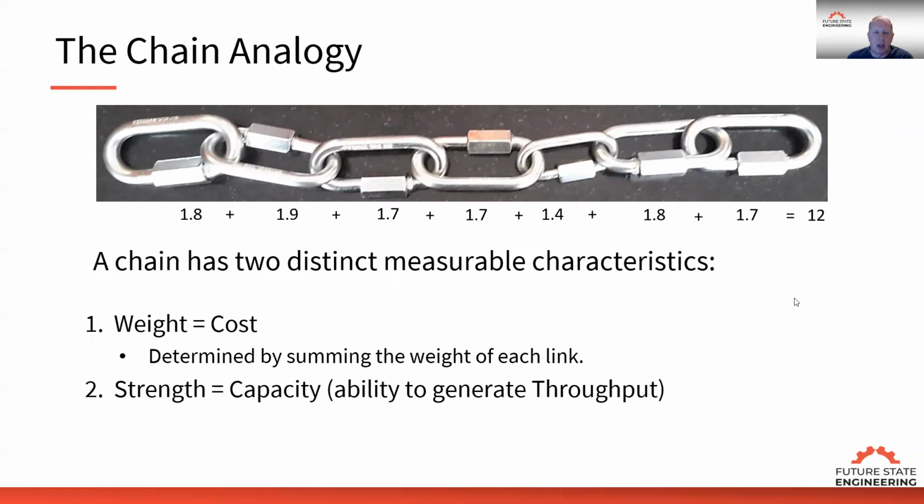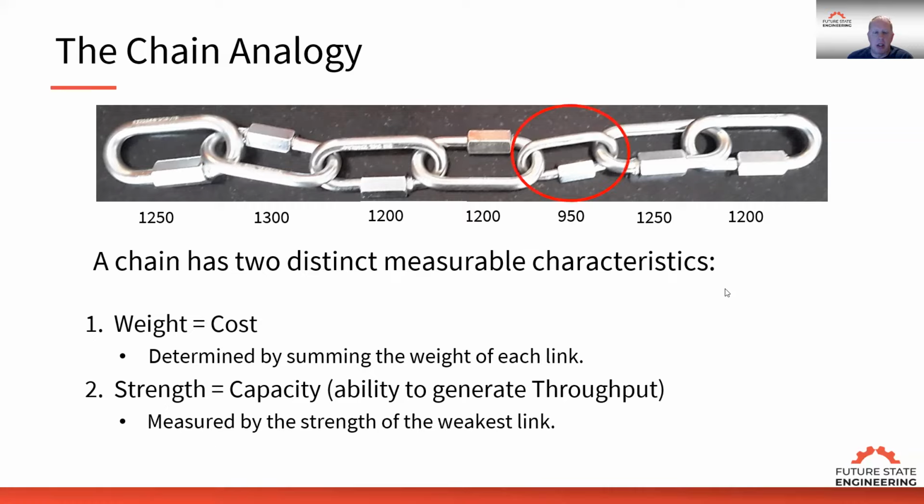But the other way I can measure the chain is by its capacity, and that's the ability to generate throughput. So how is the capacity of the chain determined? If I look at the capacity of each department, capacity doesn't follow the additive rule. Capacity is determined by the weakest link, the capacity on the weakest link. And how many weakest links in a chain? There's only one weakest link in a chain. We can look at that in terms of value streams. If there's multiple value streams in an organization, there can only be one weakest link in each value stream.